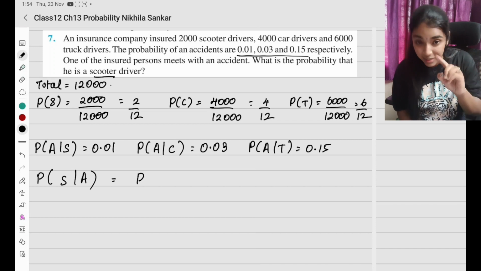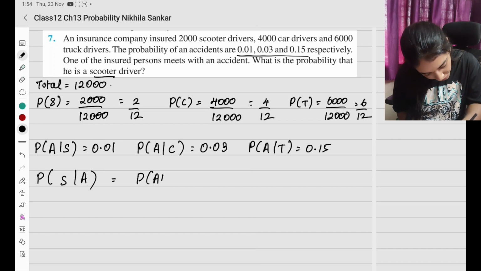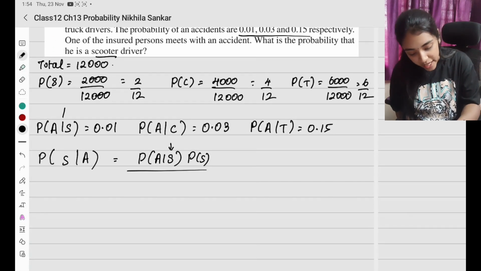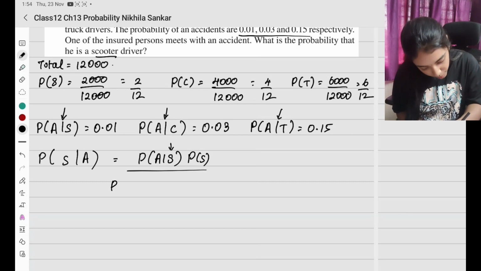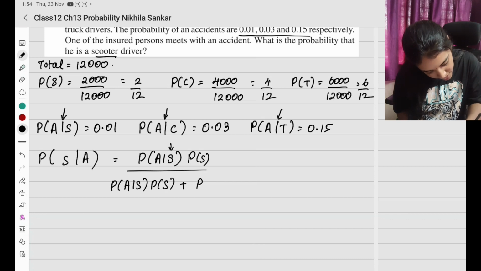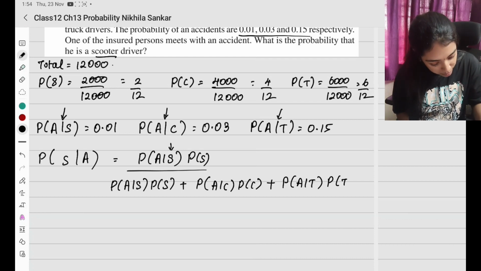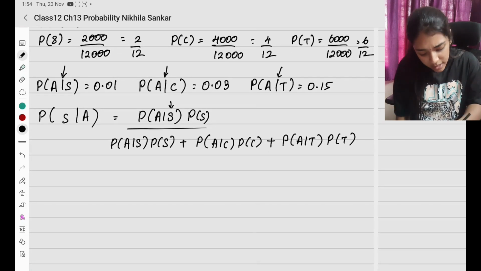Probability of S given A, if we flip it, what comes? Probability of A given S times, what is the given here? Probability of S, divided by what are the possible options? Accident with scooter, accident with car, accident with truck. So probability of A given S times probability of S plus probability of A given C times probability of C plus probability of A given T times probability of T. Okay, this is equal to